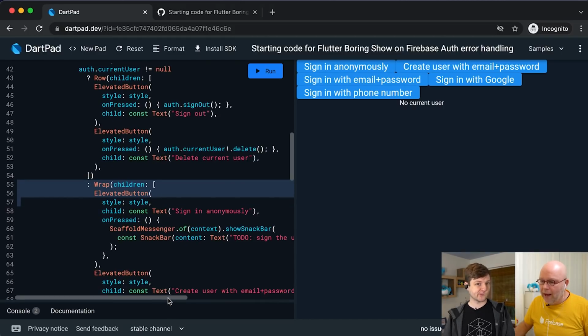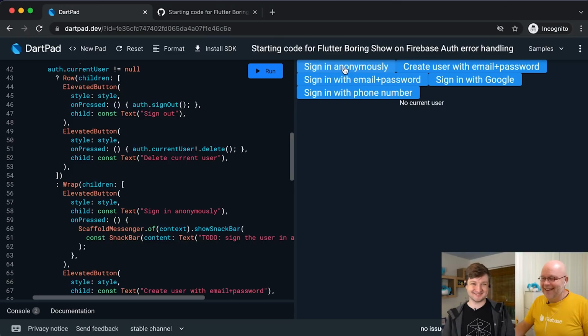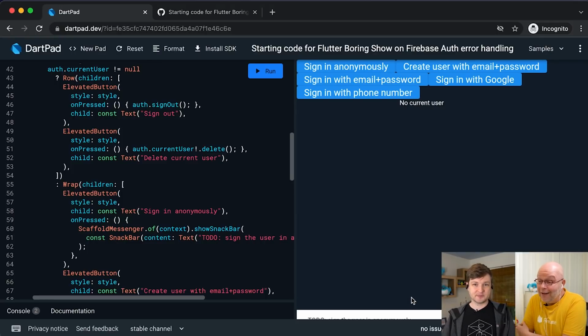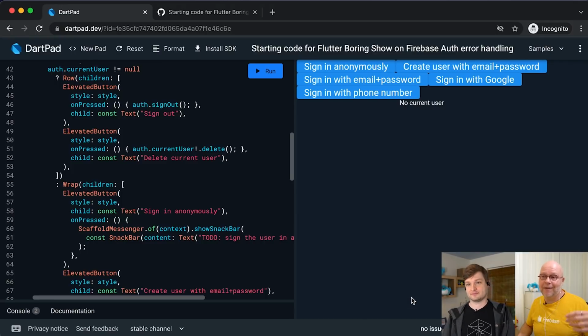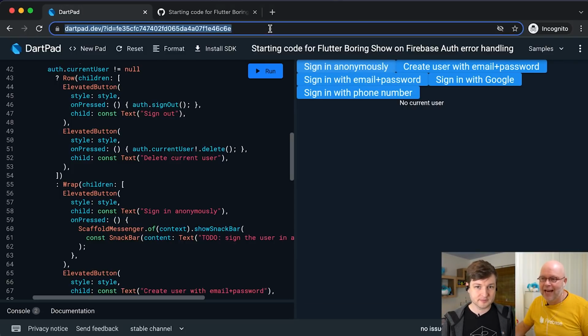So if all is well, here's the first button we see, right? Sign in anonymously. I made that show a snack bar because I like showing snack bars. So let's see if it does that, actually. Yay, look at that. Oh, signed in. Excellent. I really love how complete Flutter in Dartpad is, right? This is just Flutter for web, I get that. But for me, it's just so cool that I can show snack bars in a single URL like this, right? If any of you loads this same URL, you're going to see the same result.